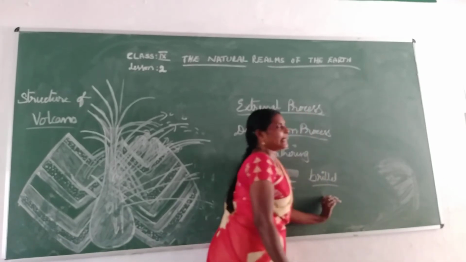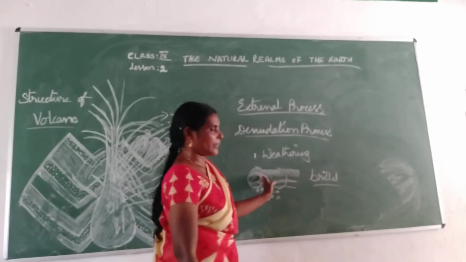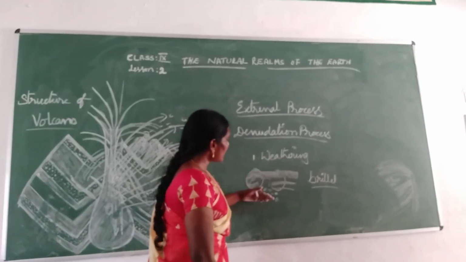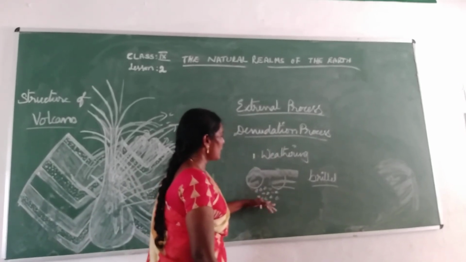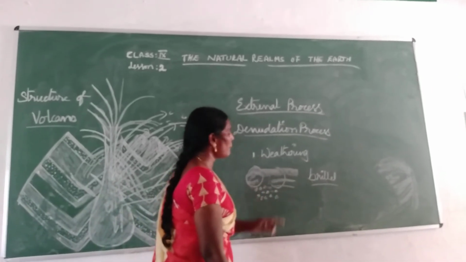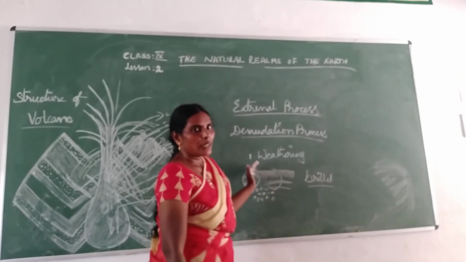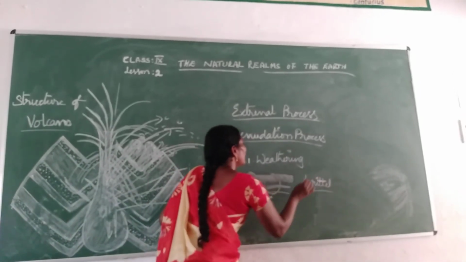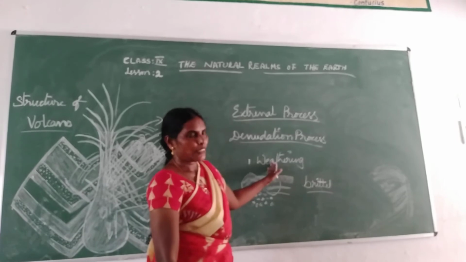Brittle means break. This big rock is going to break, like this, into some pieces and pieces. So these are the separate pieces that are separated from this big rock. That is called weathering.